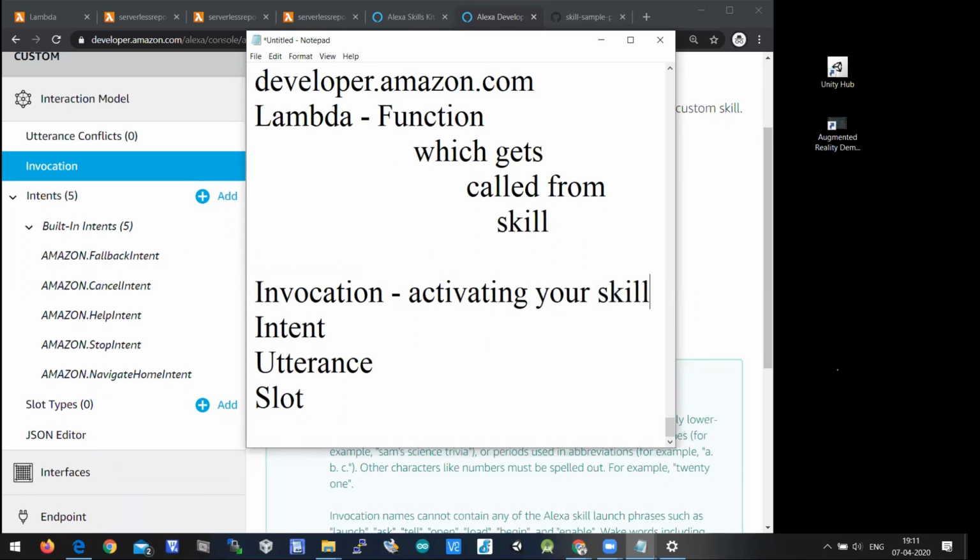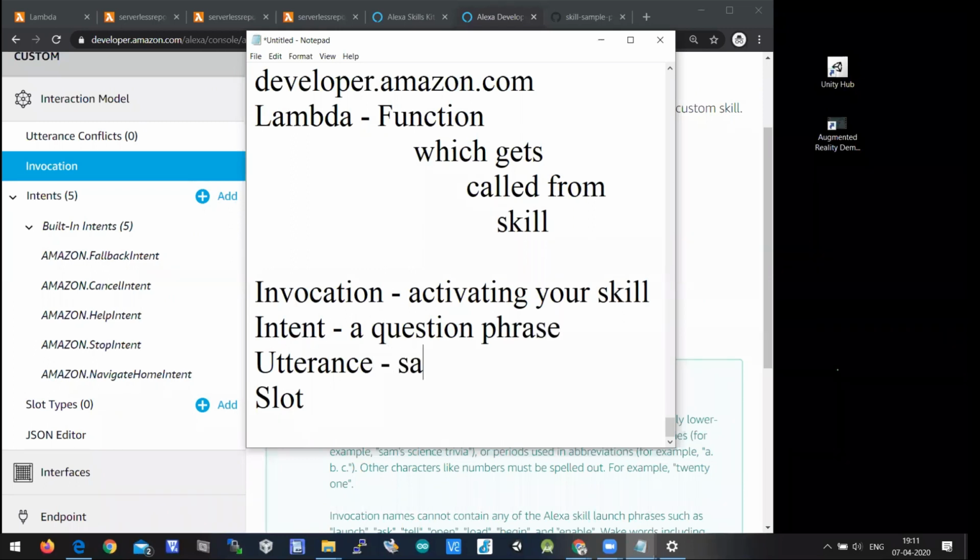For example, if you want to ask a question, then you should say, Madhu, can you tell me what is this? Then it means that you're invoking Madhu there. You're activating Madhu, which is nothing but grabbing attention. Intent is nothing but a topic, or you can say a question phrase.